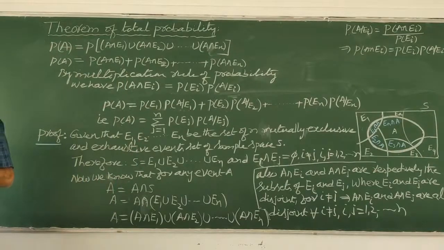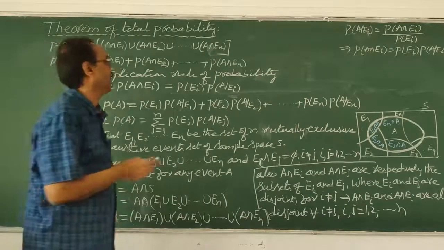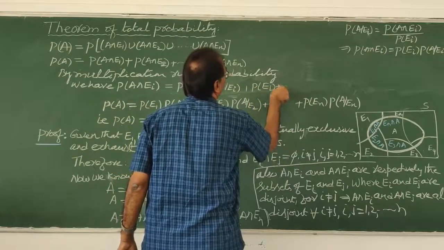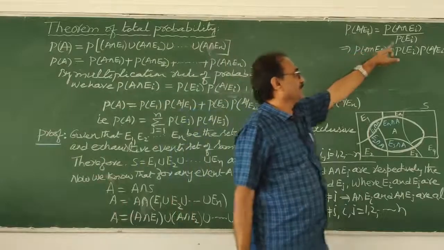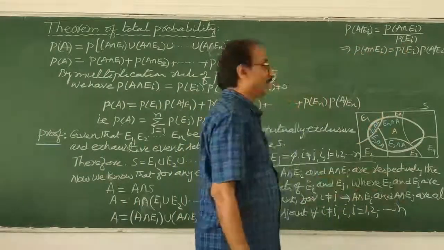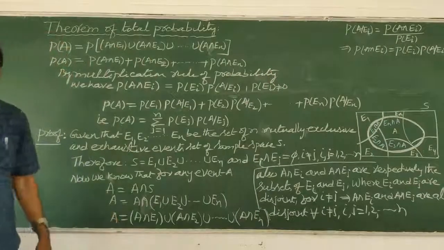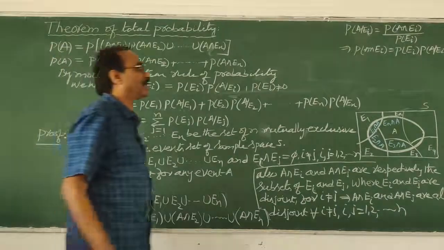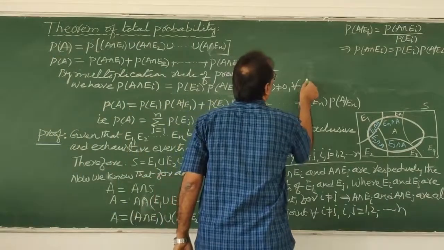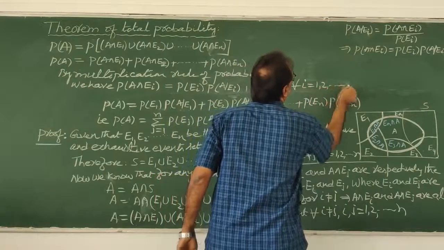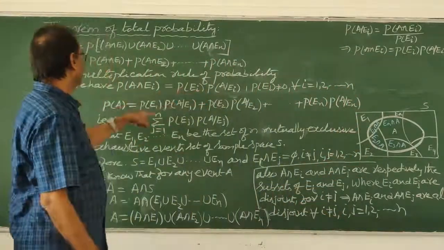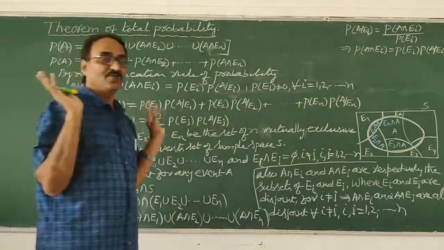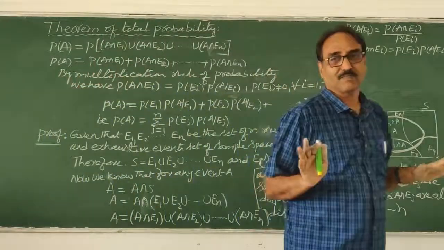Okay? And here only one thing extra you write: P of Ei cannot be equal to 0, my dear students, because it is the denominator, I told you. If this is 0, nothing will be there. So you should write that P of Ei is not equal to 0 for every i belonging to 1 to n. You can write extra, for every i equal to 1, 2, ..., n. We don't have any problem. So finally we write this step, and our theorem is over. Very simple, if you understood.